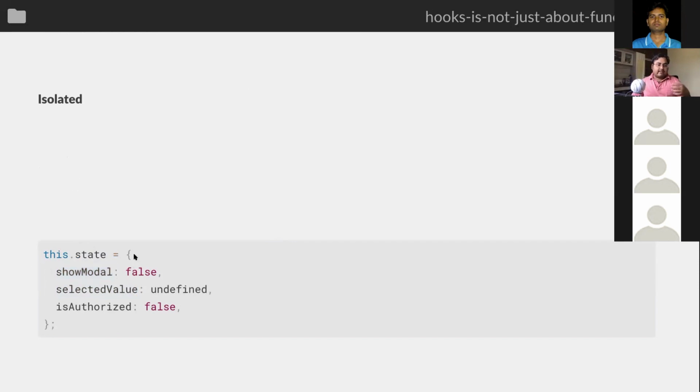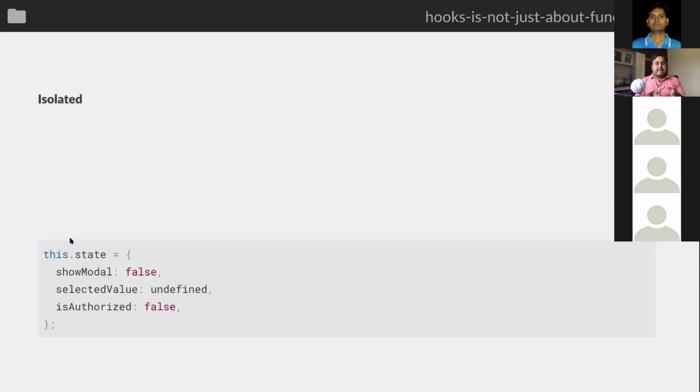Now, in class components, you have to create your whole state at a time and say what all slices are within it. But with hooks, you can create your states separately. So let's say now I have two features in my component, modal handling and form handling. My modal handling code can do useState and create whatever state is required for its own functionality. It doesn't need to go to a common place like a constructor and add its own slice.